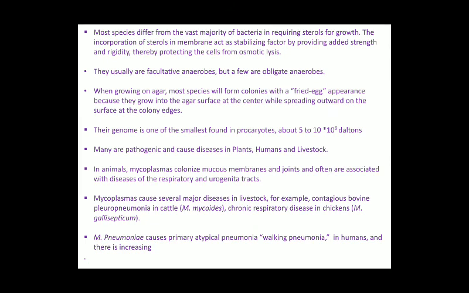Mycoplasma differ from other bacteria in requiring sterols. They require sterols for growth. They incorporate sterols in membranes because the sterols act as stabilizing factors and provide additional strength and rigidity. Since they lack cell wall, they need to incorporate sterols in their membrane so that this membrane becomes somewhat more rigid and strong. By doing this they get some sort of protection against osmotic lysis. The other bacteria do not incorporate sterols in cell membranes.